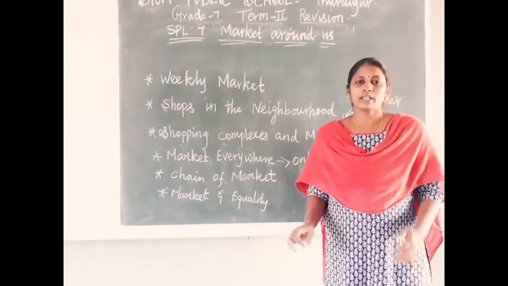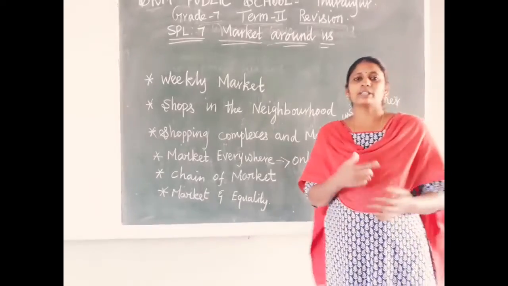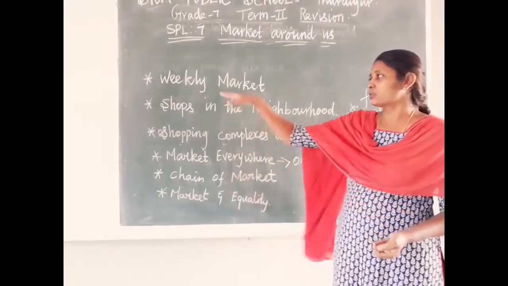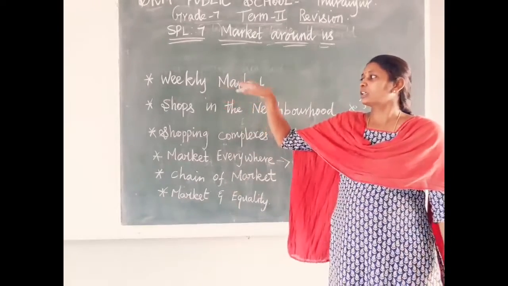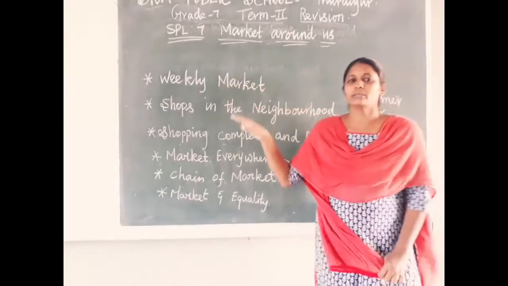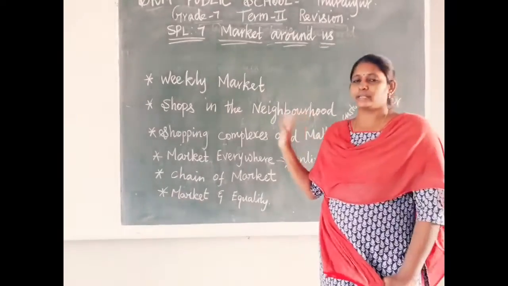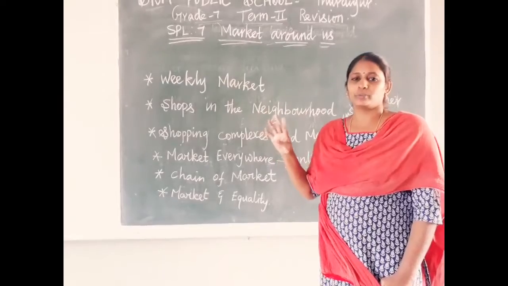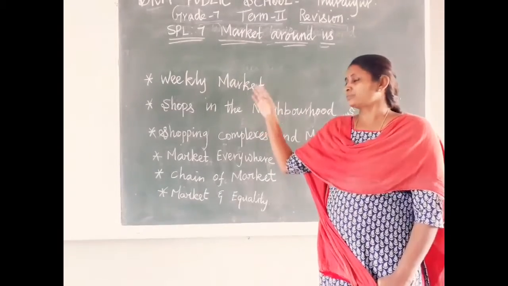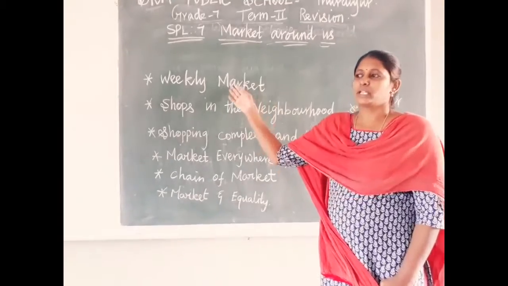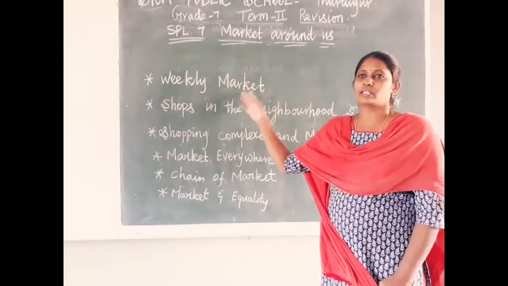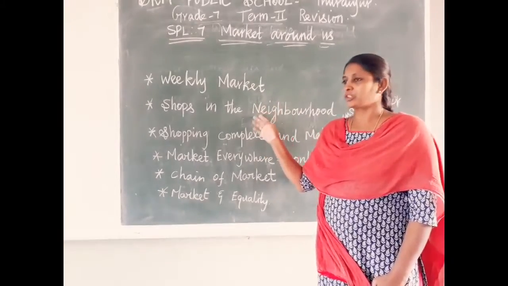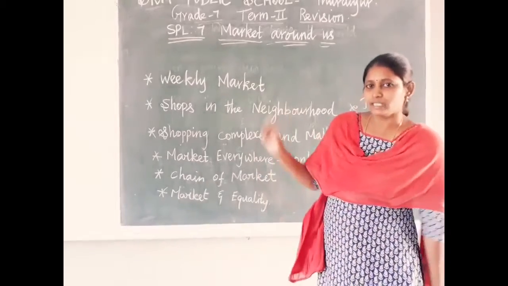In a market, are all treated equally, do all get equal profit? Definitely not. Suppose you take onion. A person sells onion in the weekly market at the rate of 30. The same onion in a neighborhood shop he sells at 40 rupees. Per kg he purchases from the farmer at 20 rupees and sells at 30, so he gets only 10 rupees profit. The neighborhood shop owner also purchases from the farmer at 20 but sells at 40, so he gets 20 rupees profit.